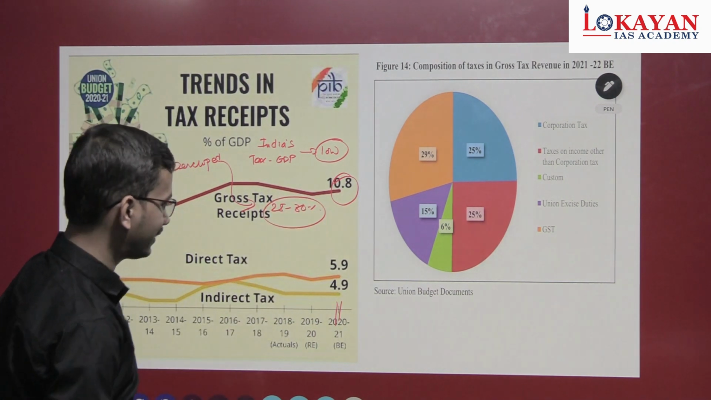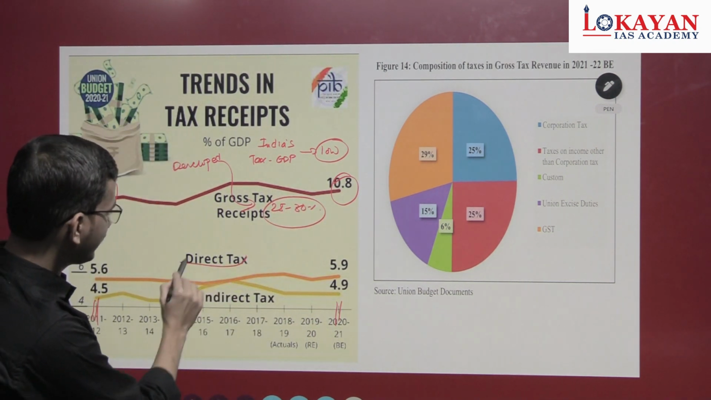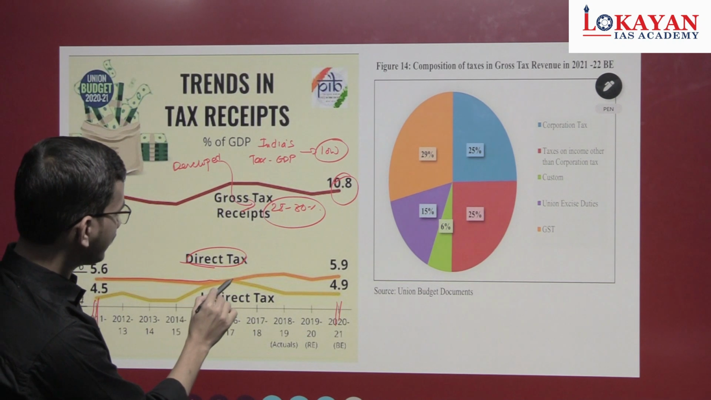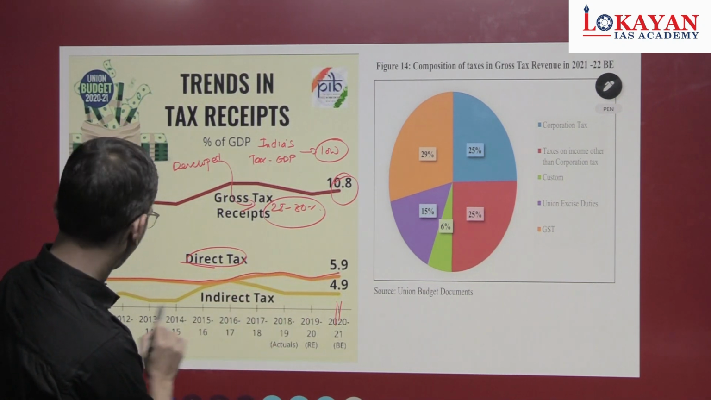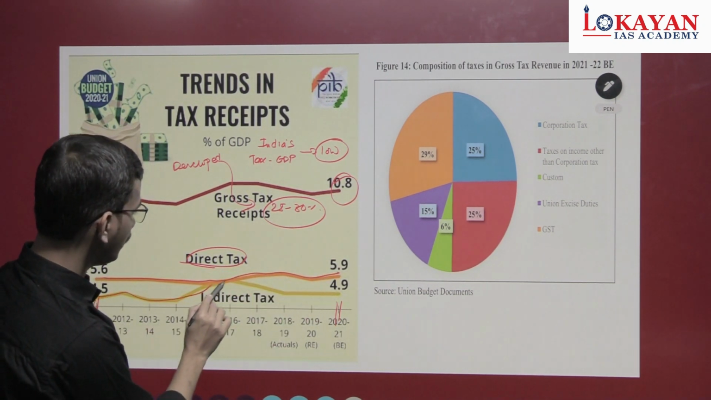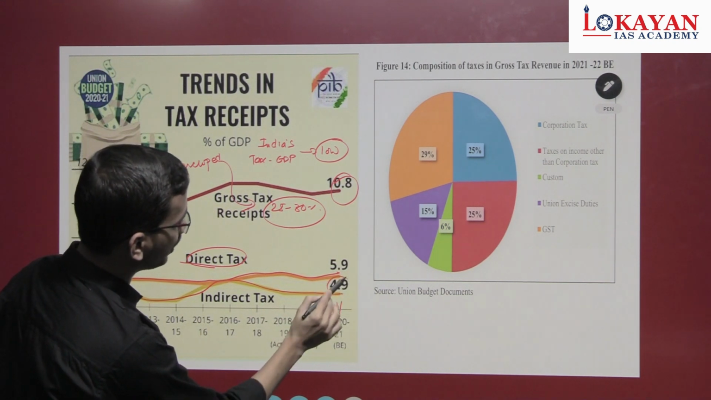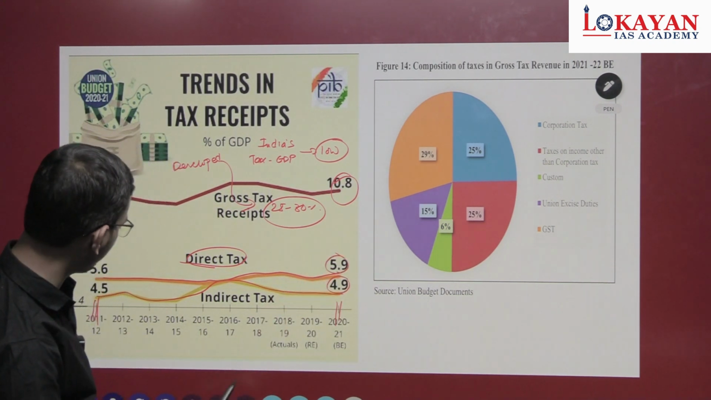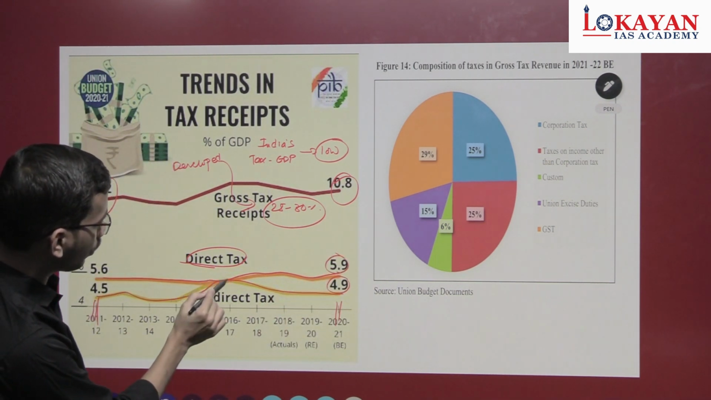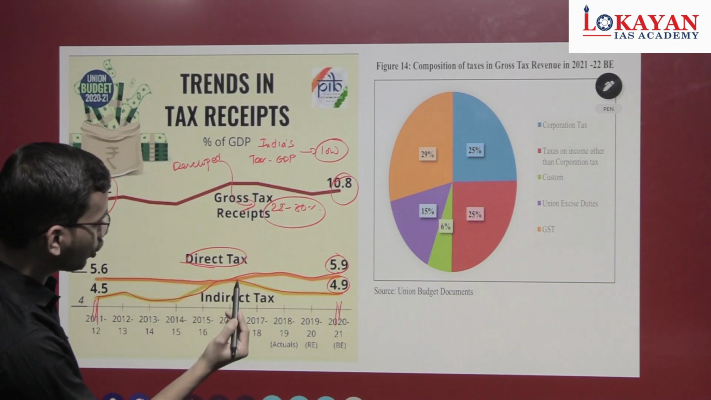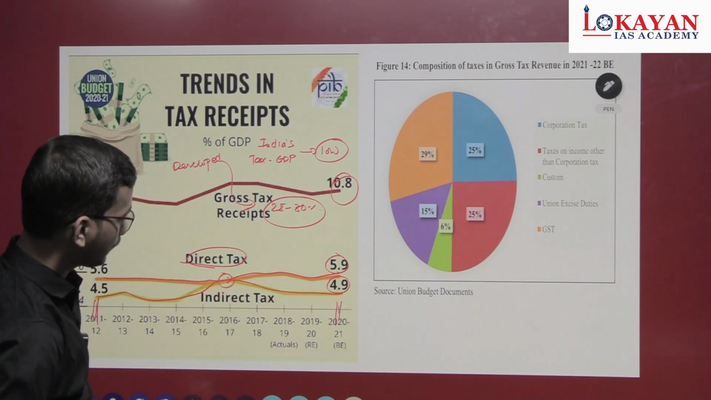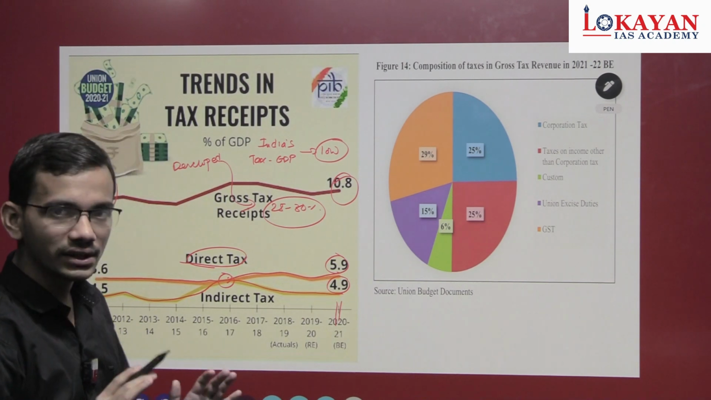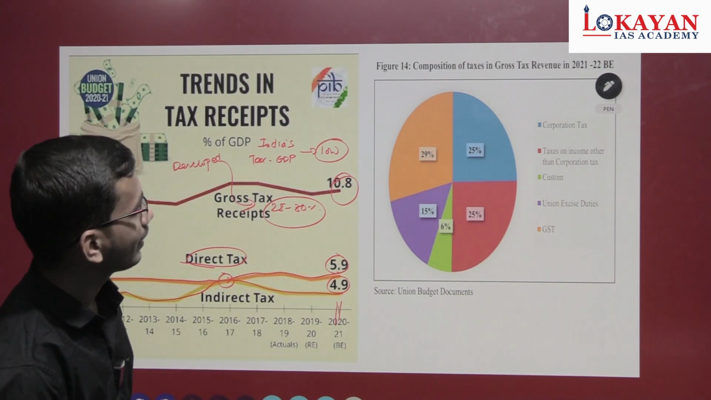This is the share of taxes. Direct taxes have a larger share as compared to indirect taxes, 4.9, 5.9. But there were some instances where both of them contributed equally. Okay, so understood this broad classification.